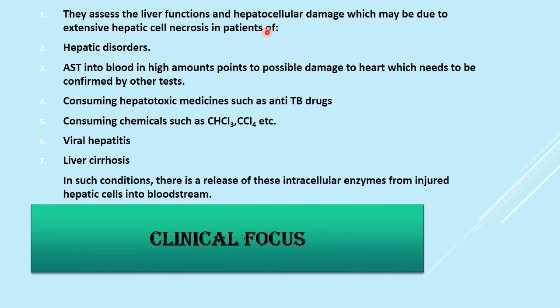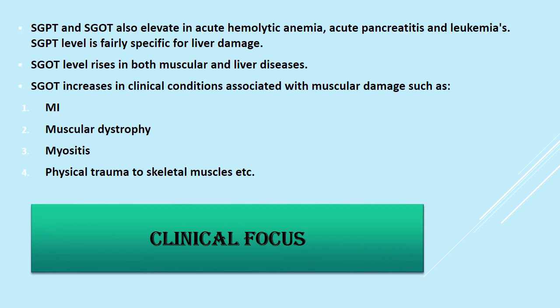Then they assess the liver function and hepatocellular damage, which may be due to extensive hepatic cell necrosis, hepatic disorders. AST in the blood also increases with possible damage to the heart, which needs to be confirmed by other tests. Consuming hepatotoxic medicines such as anti-TB drugs, or chemicals like chloroform, carbon tetrachloride, etc. In viral hepatitis and liver cirrhosis, there is a release of these intracellular enzymes from injured hepatic cells into the bloodstream.